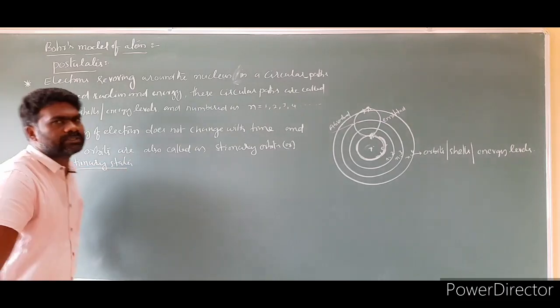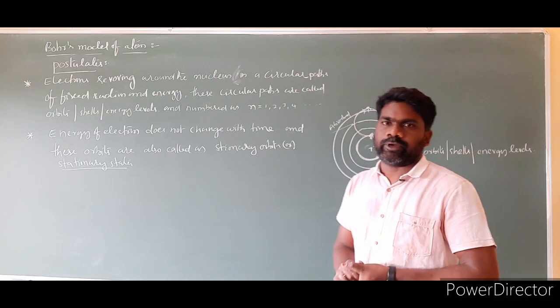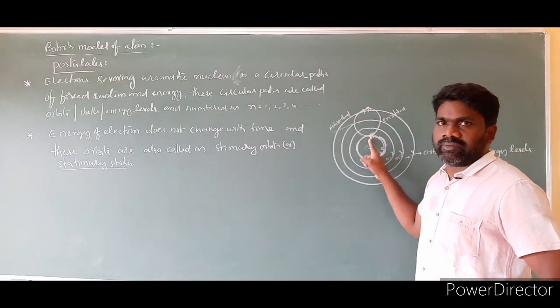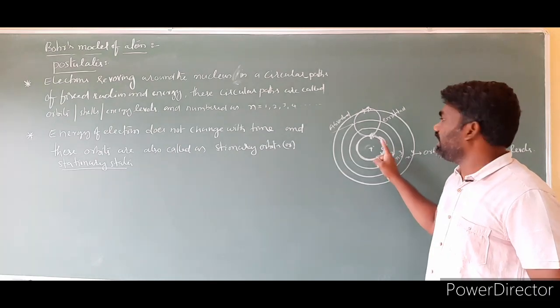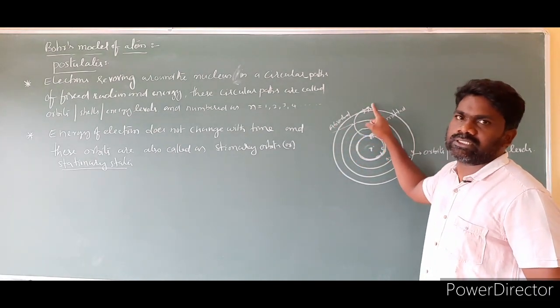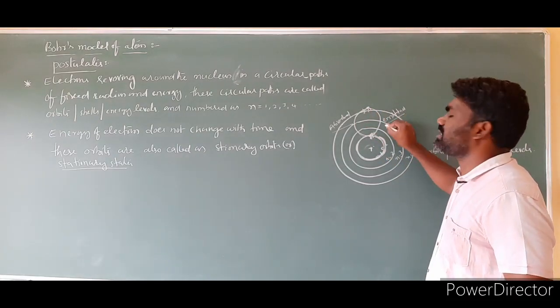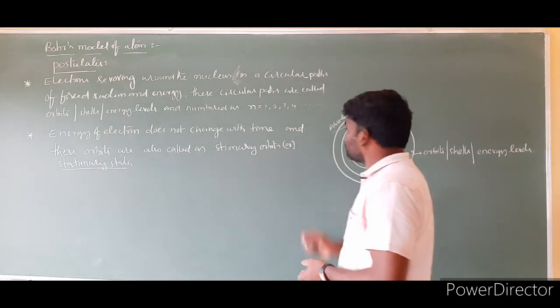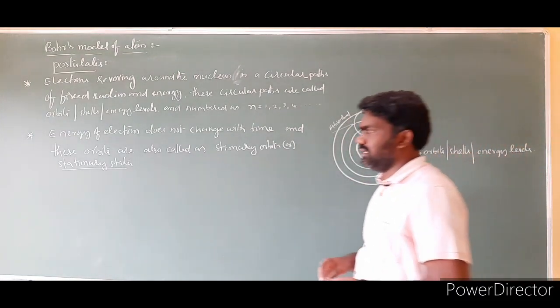This is the second postulate of Bohr. The meaning is that the energy of the electron does not change with time while it stays in an orbit. The energy changes only when the electron jumps from a lower to a higher energy state, and when coming down to the ground state, energy is emitted. Otherwise these orbits are called stationary orbits or stationary energy levels.